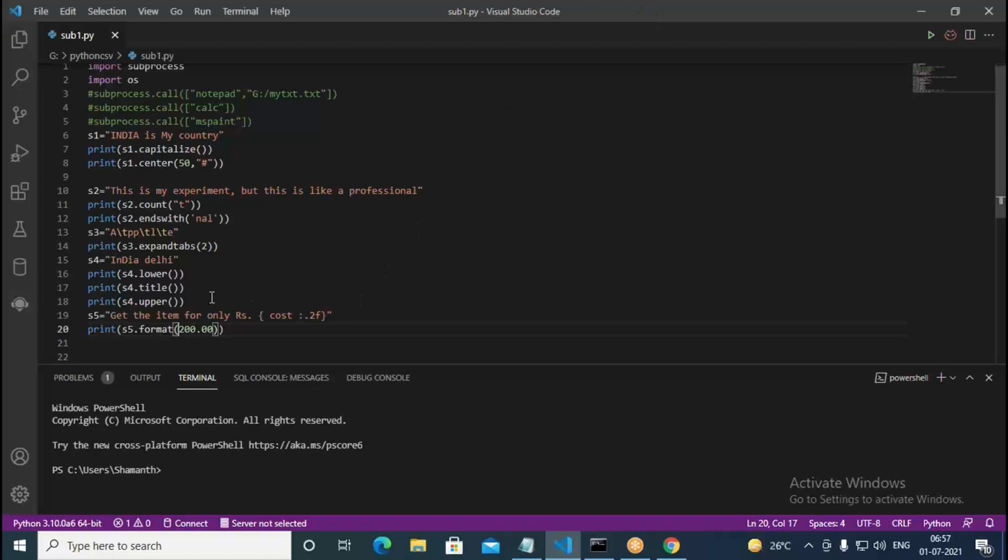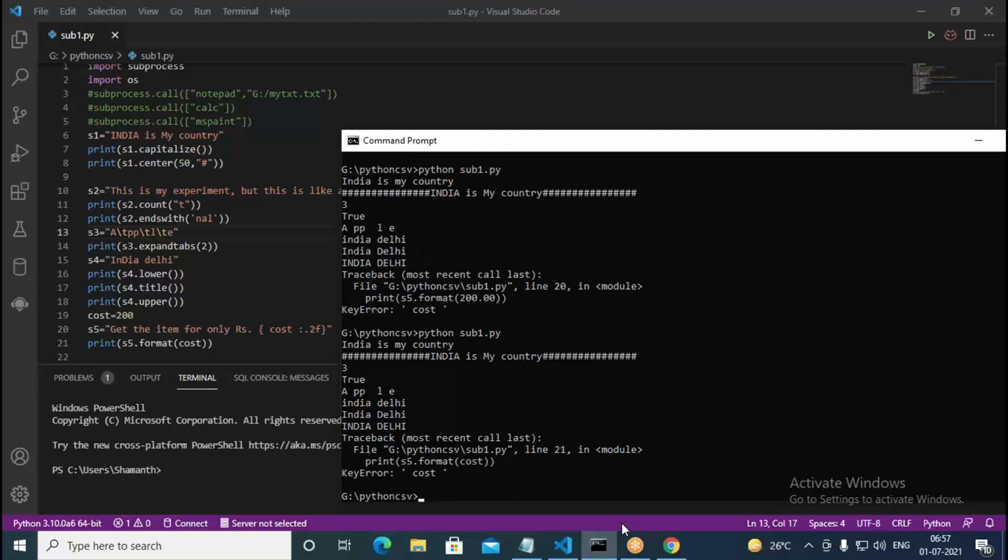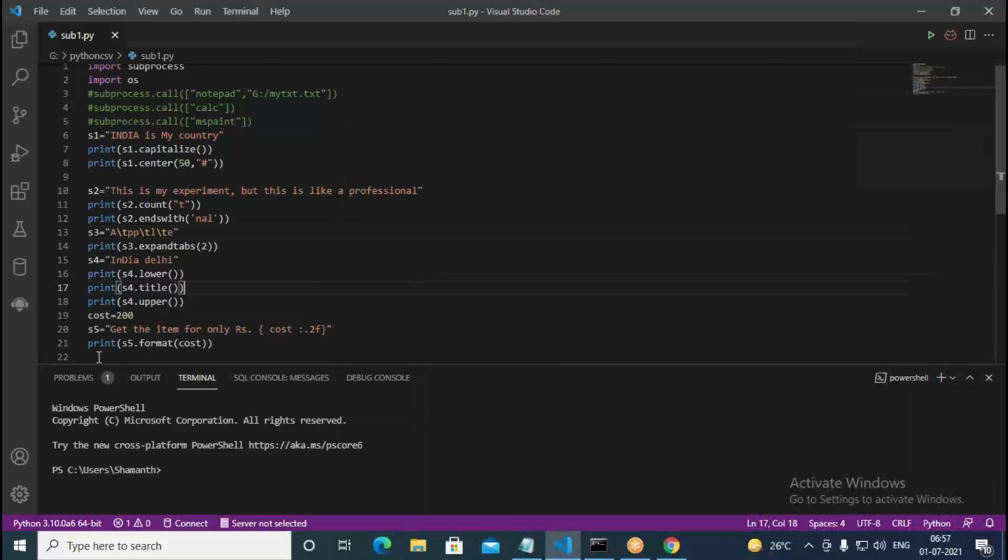Fine. So what I do, something like cost equal to, I specify this as 200. I just put cost in this. Still it says error in S5 dot format cost. When you go with that, it should format basically. Cost colon 2f we have taken.